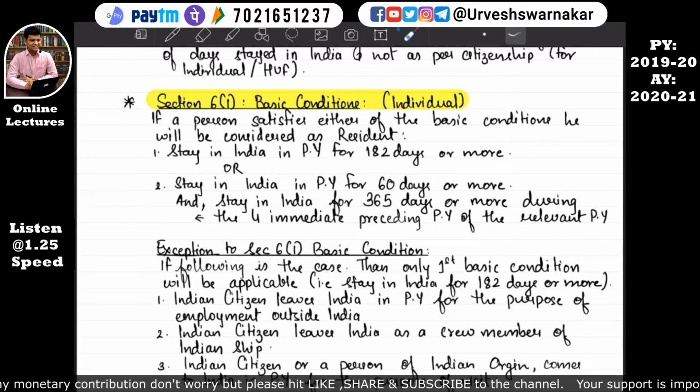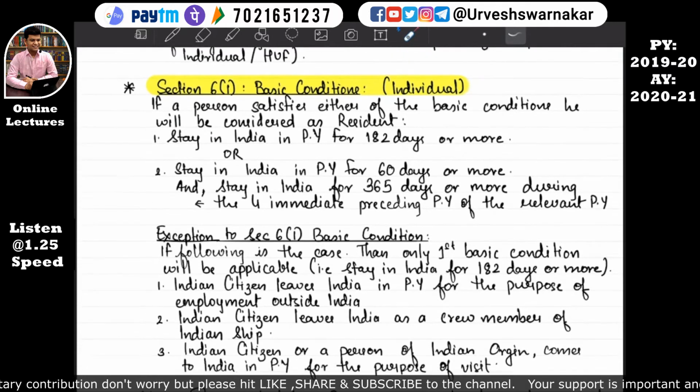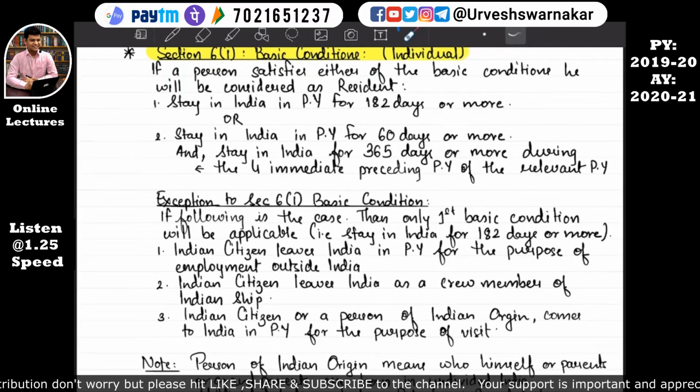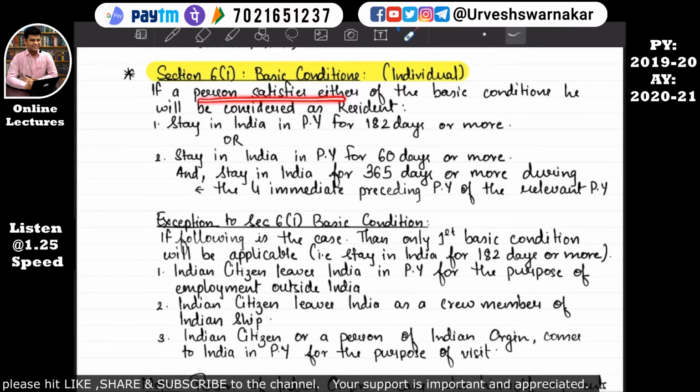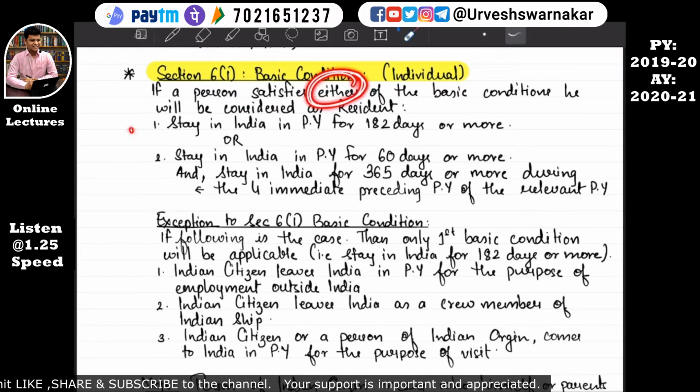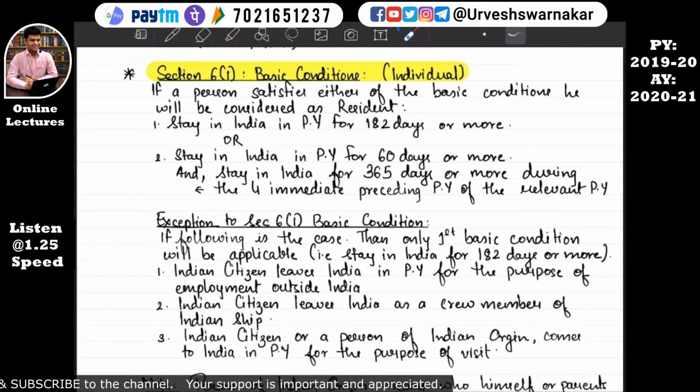Okay, so firstly we'll identify section 6 subsection 1 basic condition. Section 6 subsection 1 basic condition states that if a person satisfies either 1 or 2, out of this any one should be satisfied, then he will be considered as a resident. When will he be considered as a resident? If for example Mr.